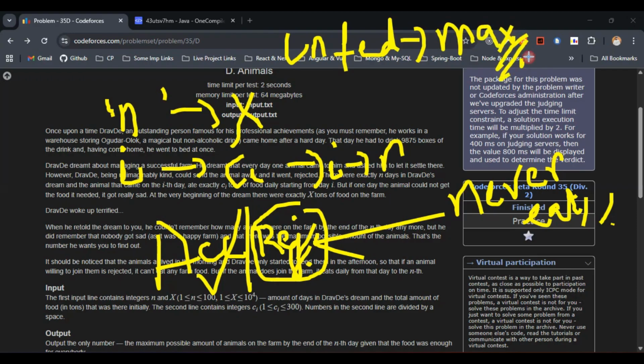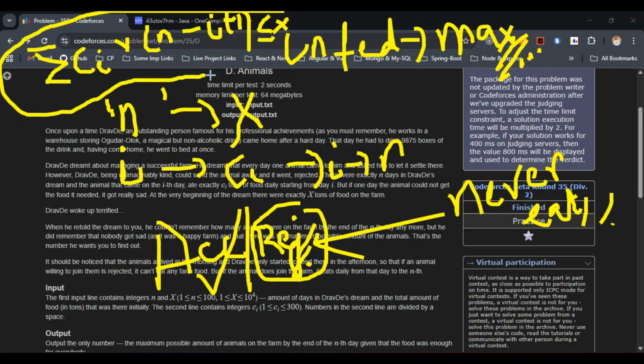Equivalently, we have to pick a subset with total lifetime food, which I can represent as the sum of ci times (n minus i plus 1) being less than or equal to x.